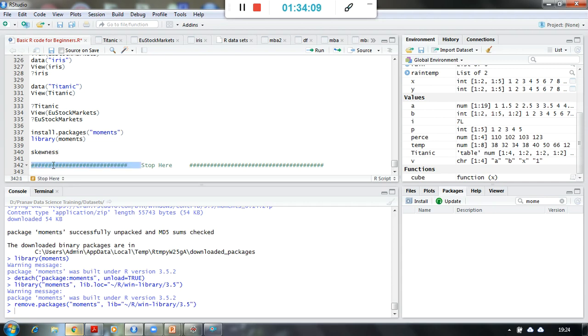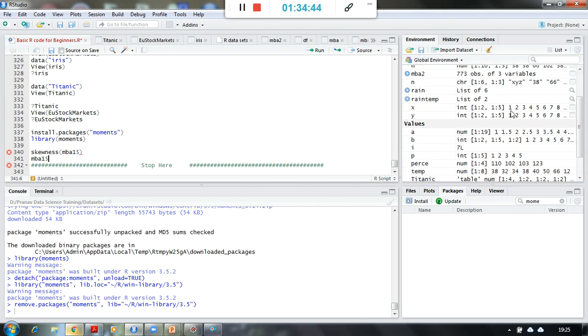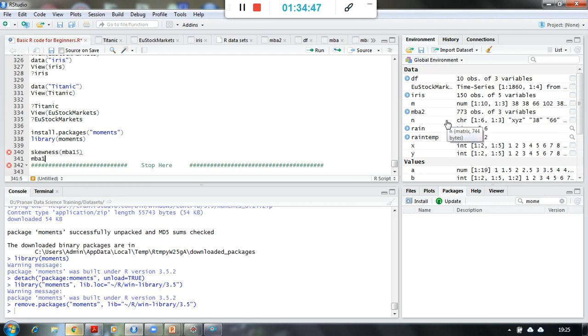So still if I double click on this, you see here a bracket is not coming over there. And if I use it for my analysis, MBA $1, look at that, I'm not getting anything over here. Why? Because if I use it like this, MBA $1, I must get a list of MBA 1. So MBA 1 is not there. Let me check. Oh, MBA 2 is there only.